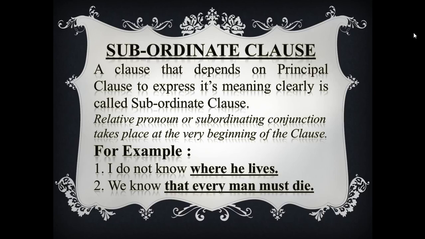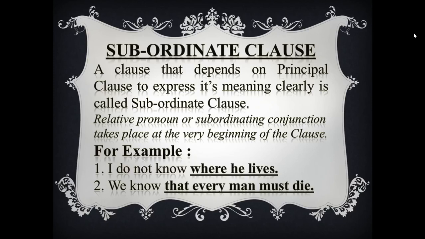Then look at example 2. We know that every man must die.